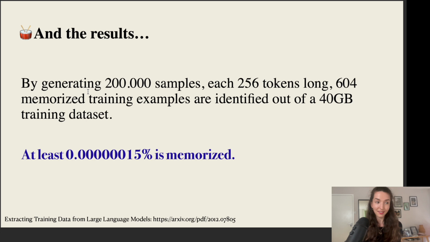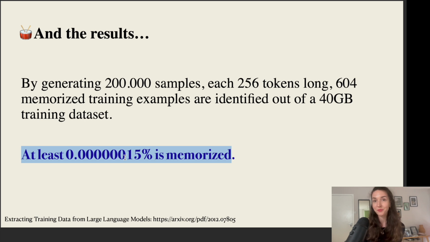Now, what the authors did is they generated 200,000 different samples, all of them being 256 tokens long. And out of all of these different generations, they found 604 memorized training examples. So out of all the data that GPT-2 was trained on, which is a 40 gigabyte training data set, within this way of prompting the model to just generate different kinds of samples and assessing membership using a membership inference signal, in principle, the authors established this lower bound of 0.000000015% of the training data being memorized.